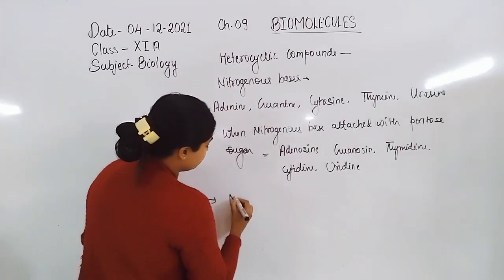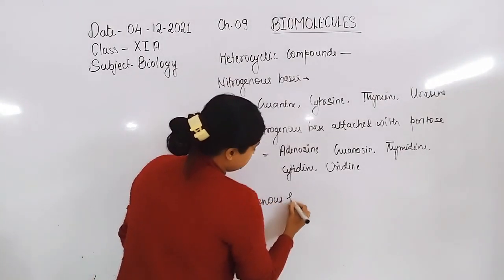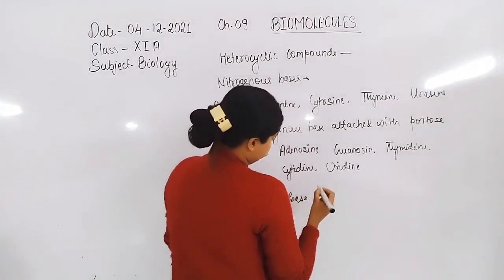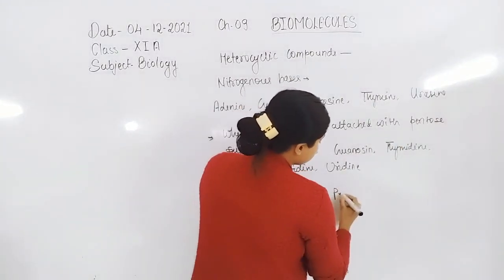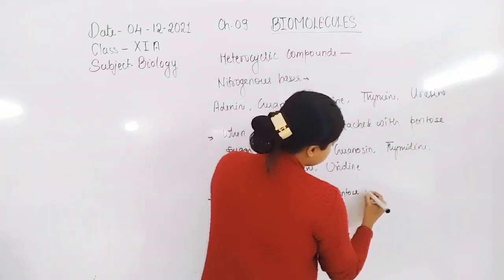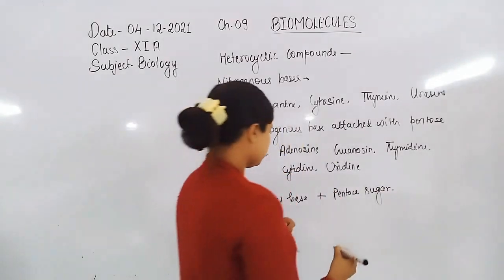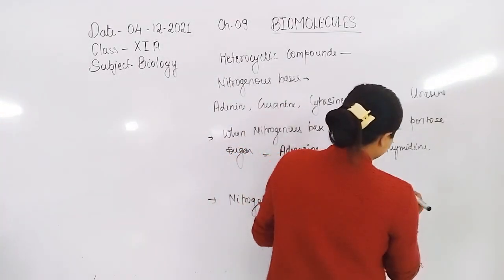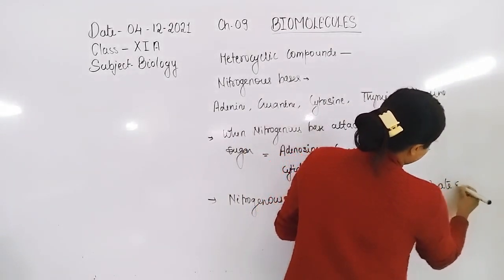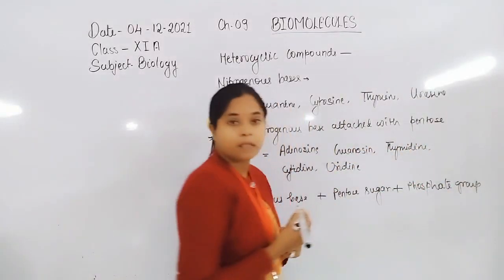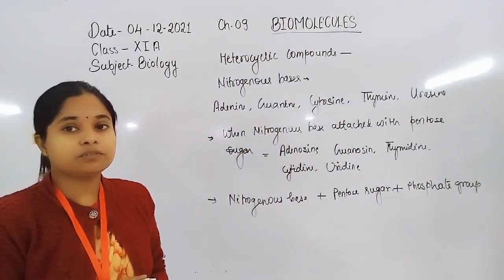Now, if this nitrogenous base attaches with pentose sugar and phosphate group both, what will be the name of the compound?